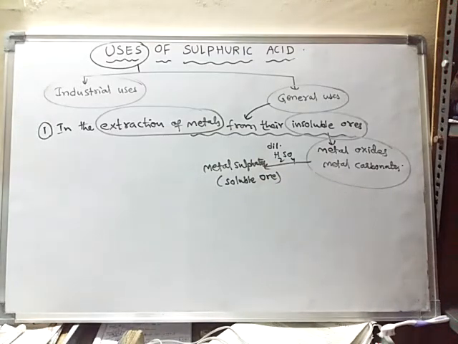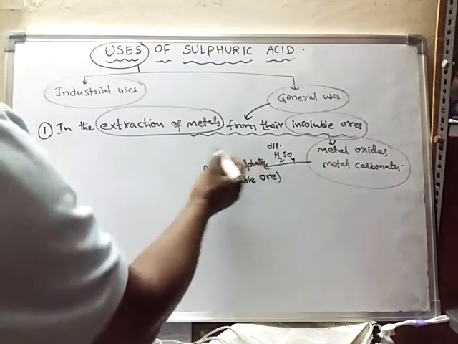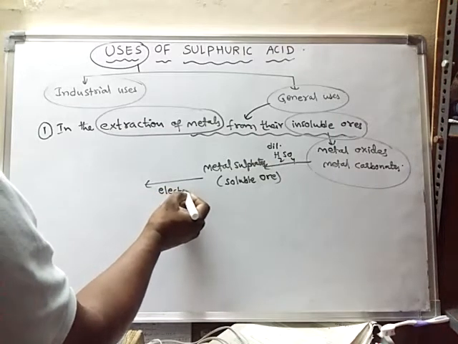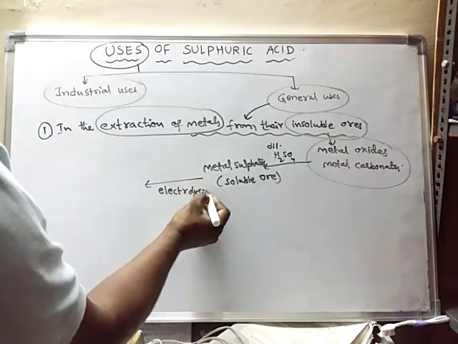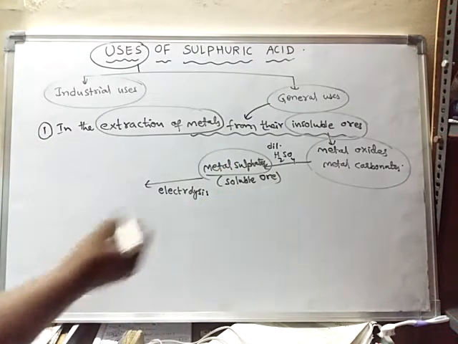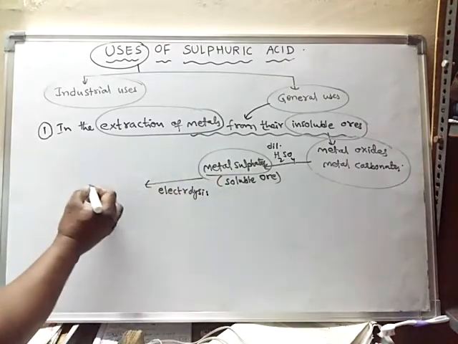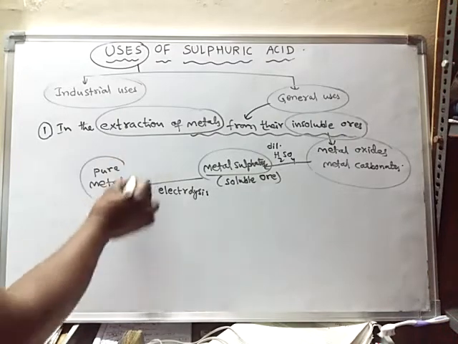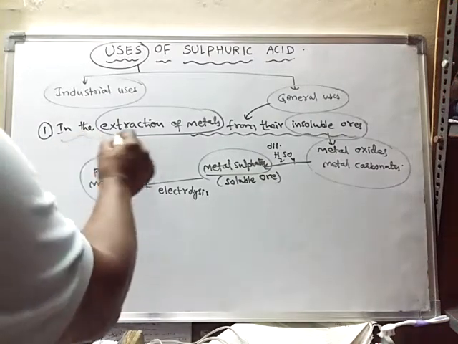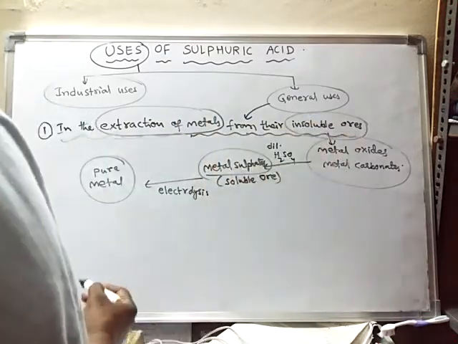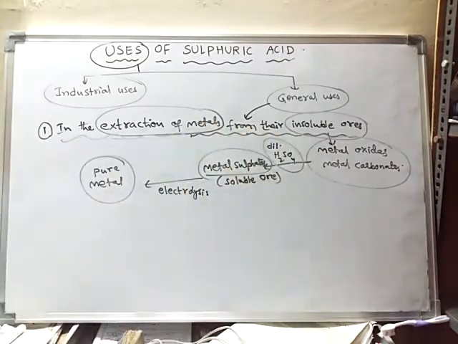These metal sulfates are subjected to electrolysis, and finally we will get the pure metal. So for the extraction of metals from their insoluble ores, we use dilute sulfuric acid. This is one of the general uses of sulfuric acid.